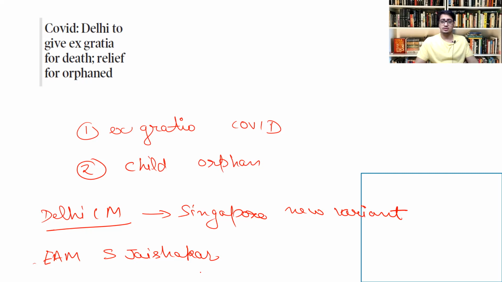Singapore government has responded that there is no new Singapore variant. In fact, the variant that is most prevalent is the B1617.2. So this B1617 is the one which was detected in India for the first time. It's only that there are more clusters of these cases developing in Singapore right now. So this is the developing story.